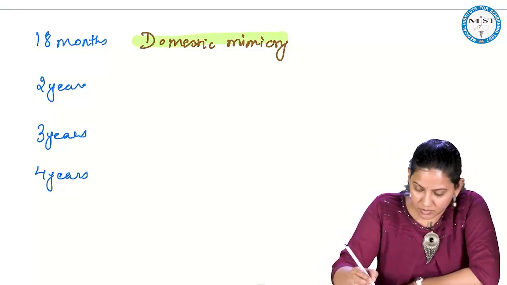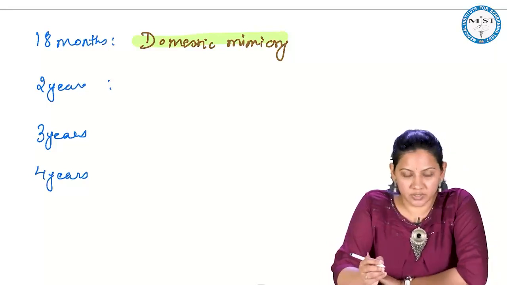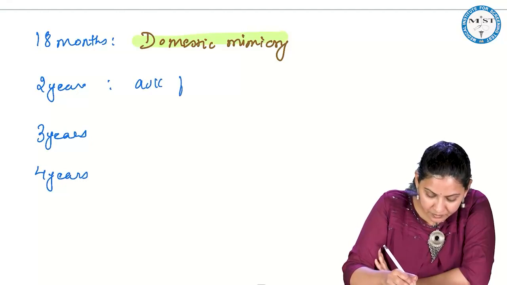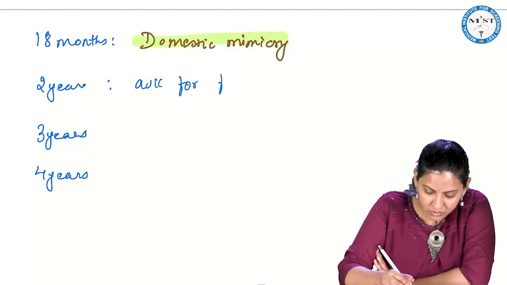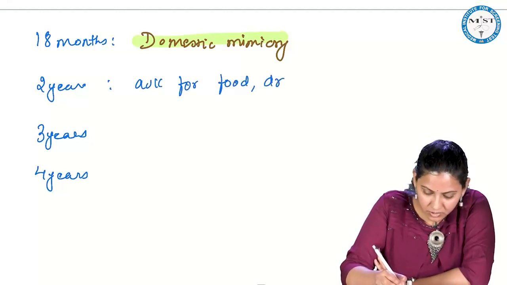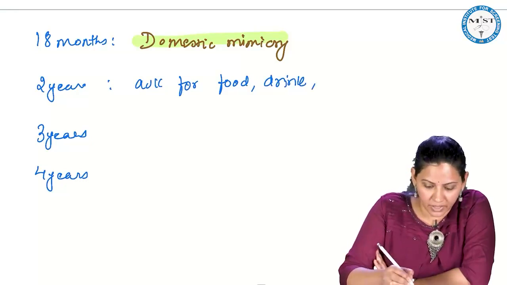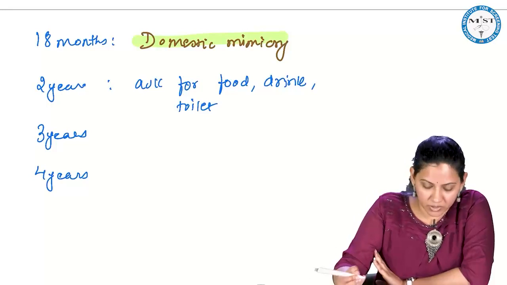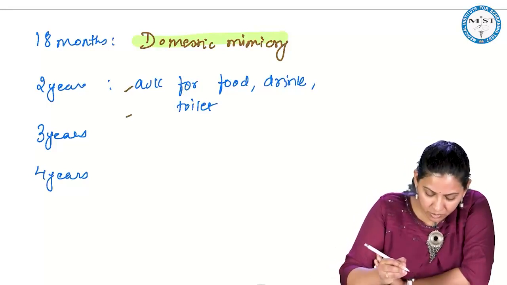And so, by 2 years, child will ask for food, drink and toilet. Okay. What is child will do by 2 years?